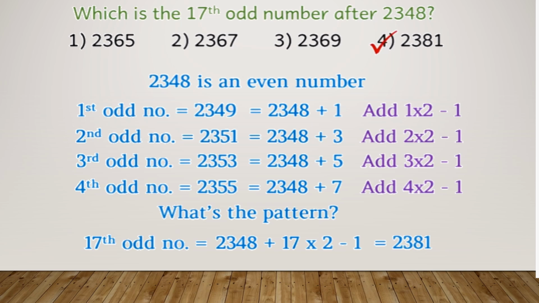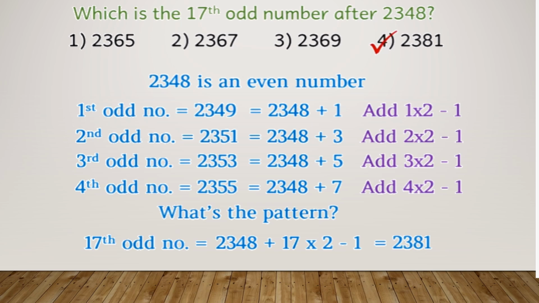So if I am adding 2348 plus 17 into 2 minus 1, I will get 2381 as the correct answer, the 17th odd number. You will have a look at the option you are getting, circle it out, and that is your correct option.